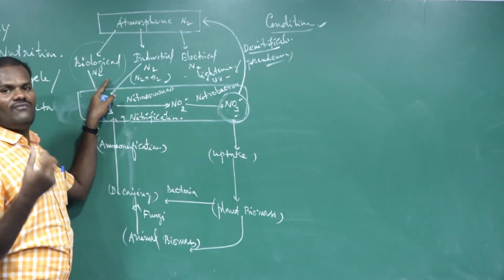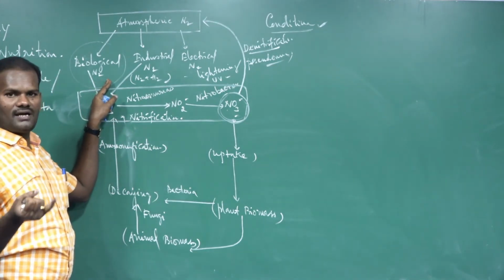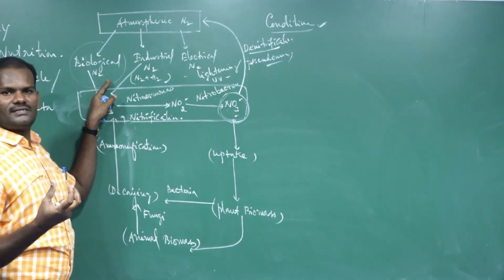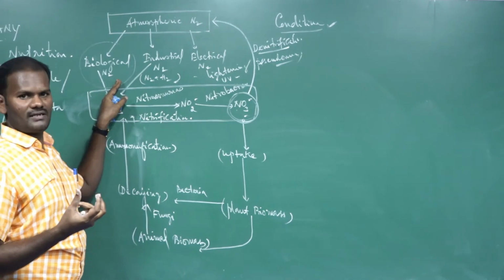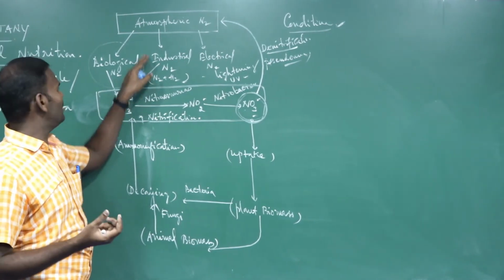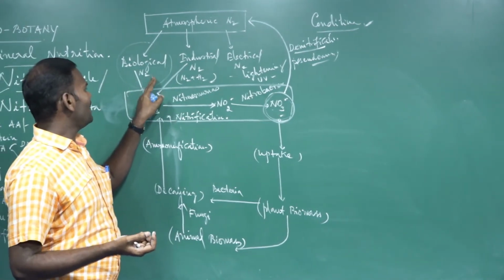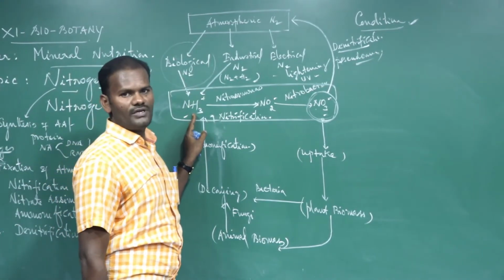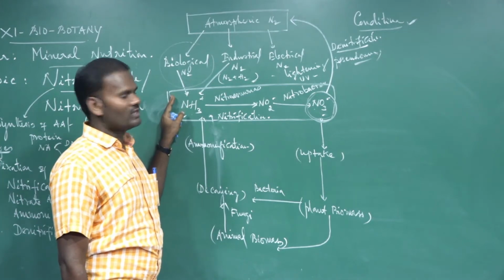Certain free living bacteria, cyanobacteria, Rhizobium, Clostridium, and Rhodospirillum are actively involved in the fixation of atmospheric nitrogen into ammonia. It is a long process.